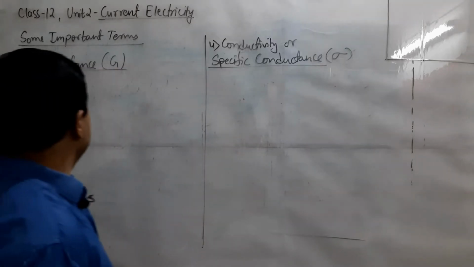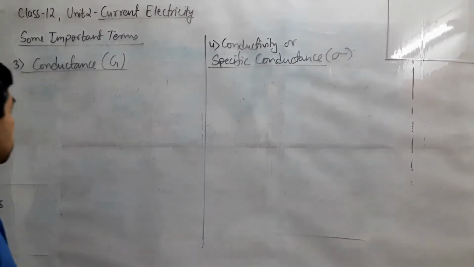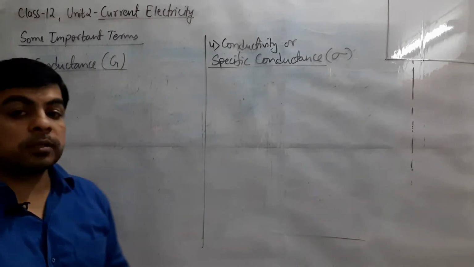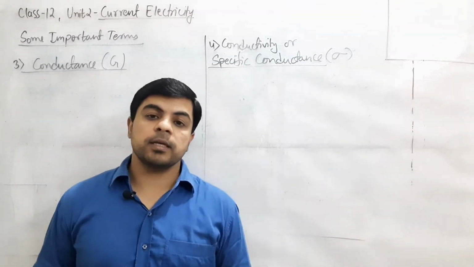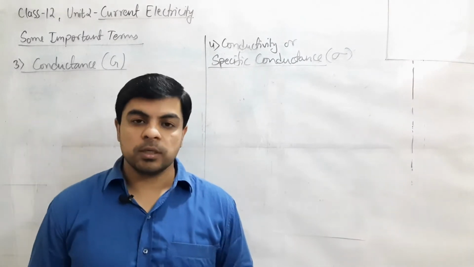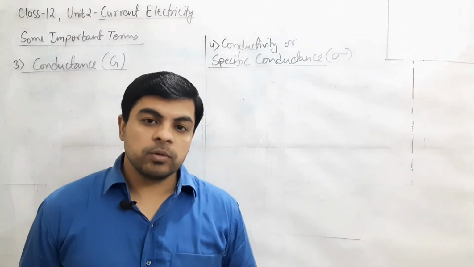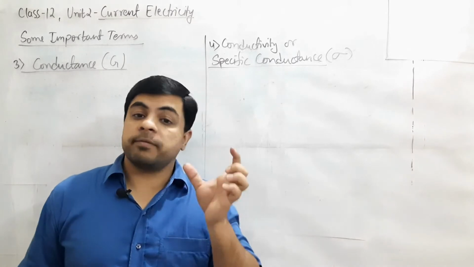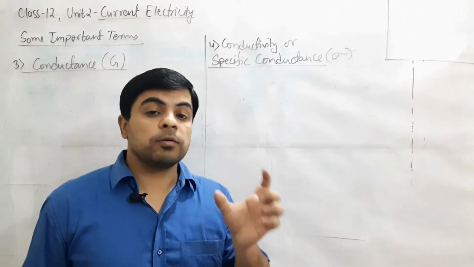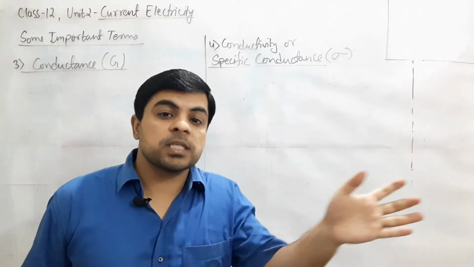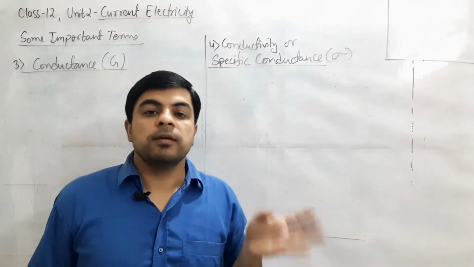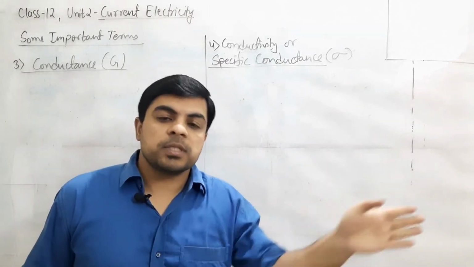So the next term we have to discuss here is conductance. We have discussed the term resistance while studying Ohm's law, a very important relation, and over there we came to know about the factor resistance, the factor which opposes the flow of charge carriers passing through the conductor, or we can say which opposes the flow of current passing through the conductor.